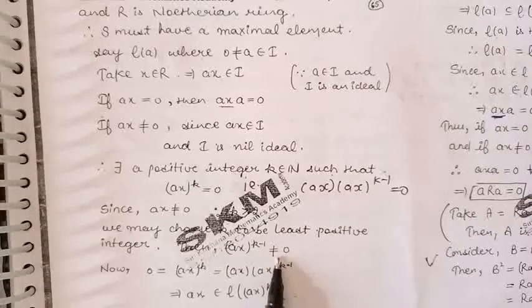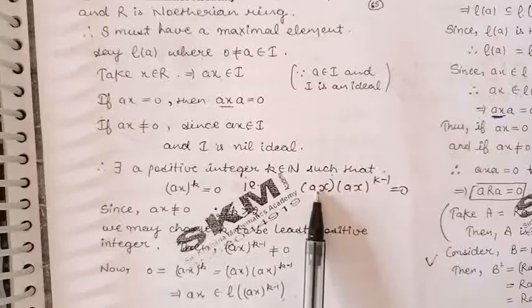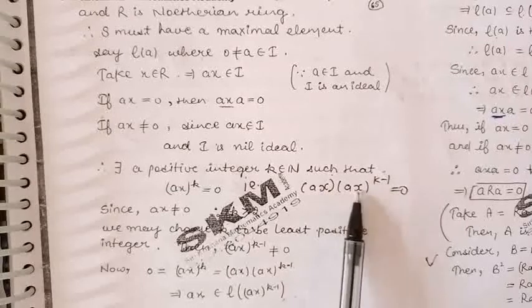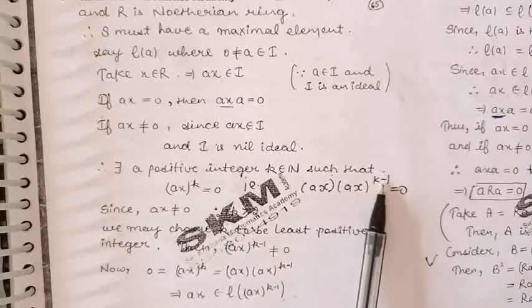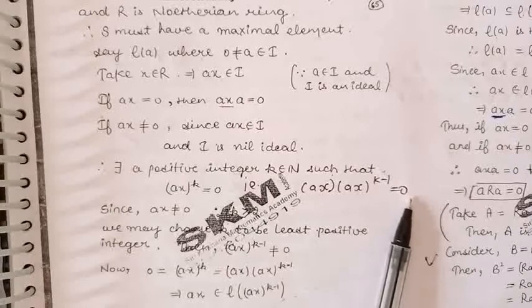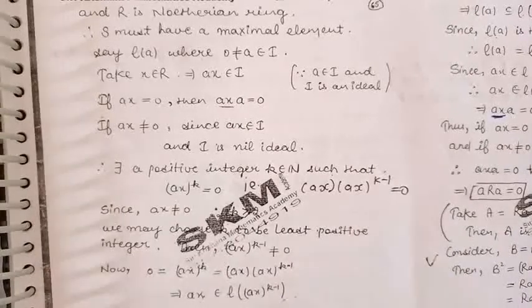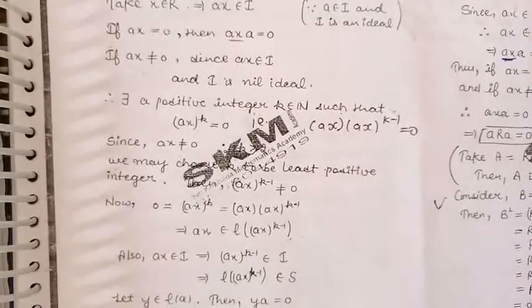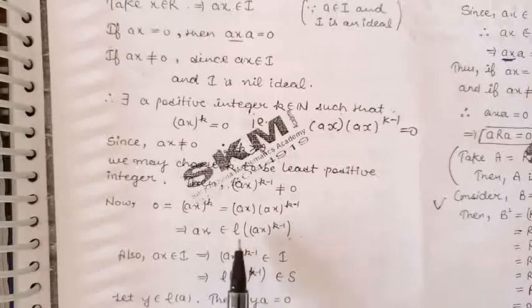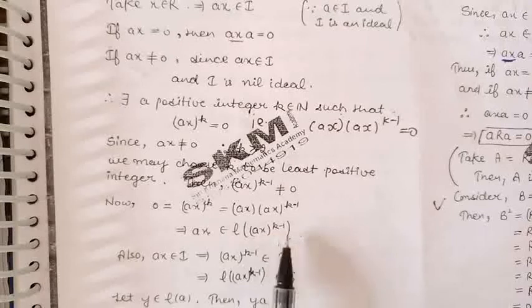Now from here we can say that because AX multiplied with the k minus 1 power of AX gives us 0, by definition of the left annihilator of an element, the element AX belongs to the left annihilator of the element AX raised to the power k minus 1.